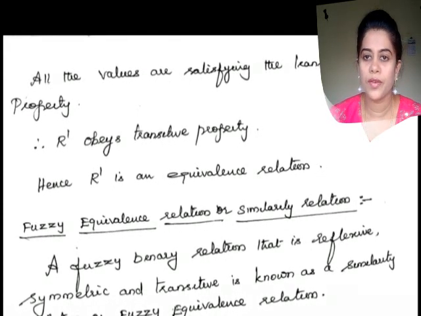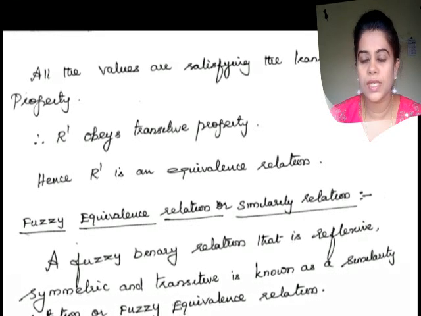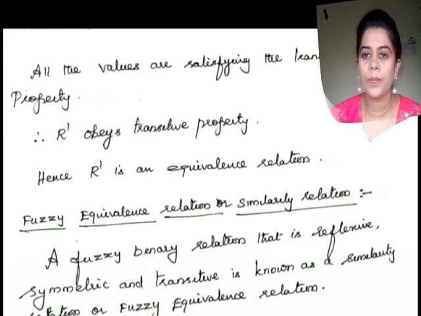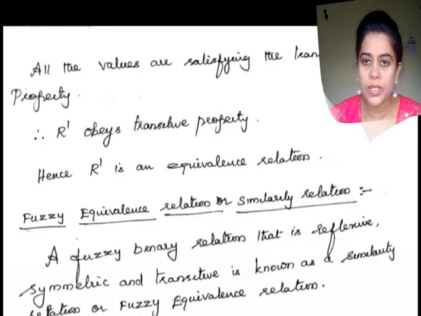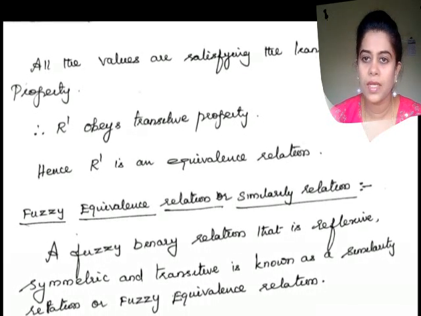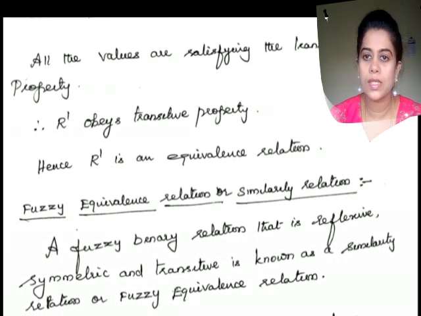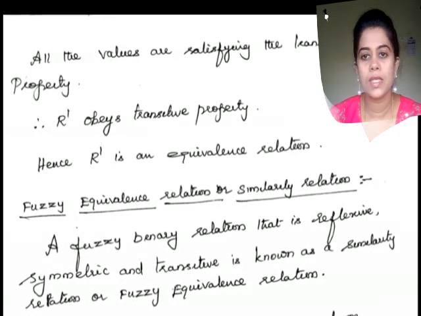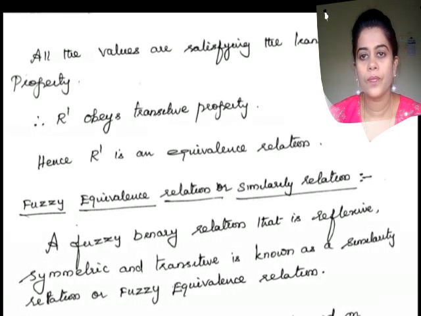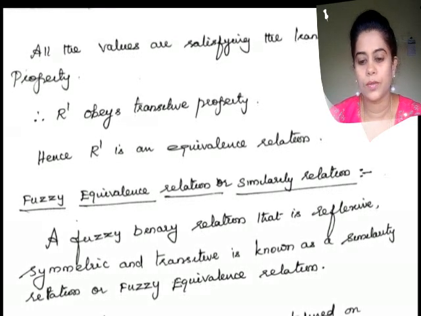Which means any fuzzy binary relation on a single set is said to be a fuzzy equivalence relation or similarity relation if it satisfies the 3 properties of relation. First one is reflexive, the second one is symmetric, and the third one is transitive.